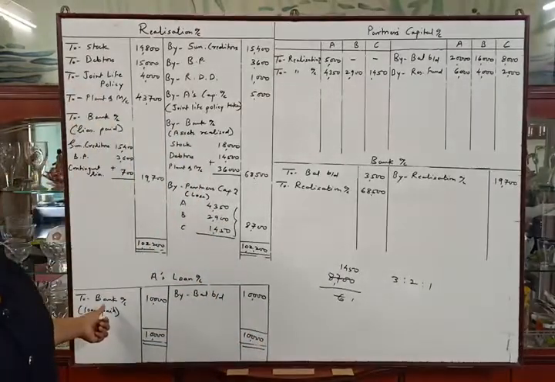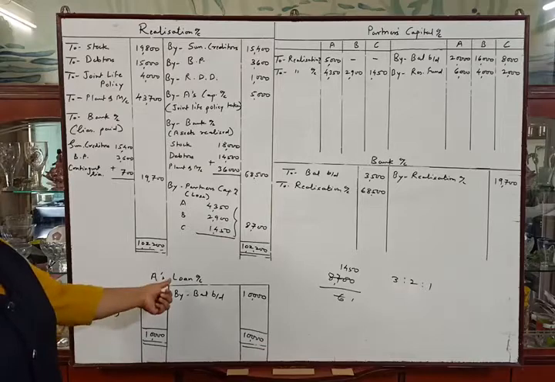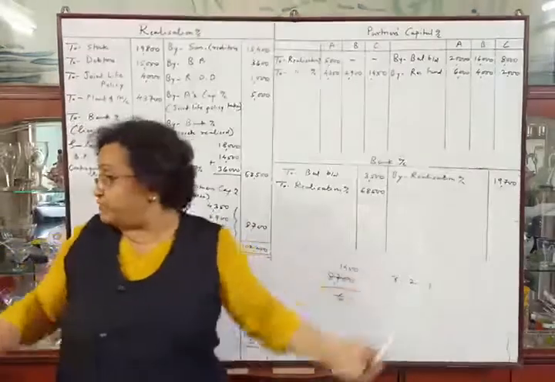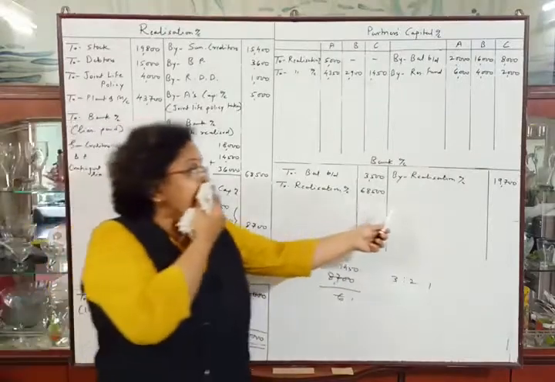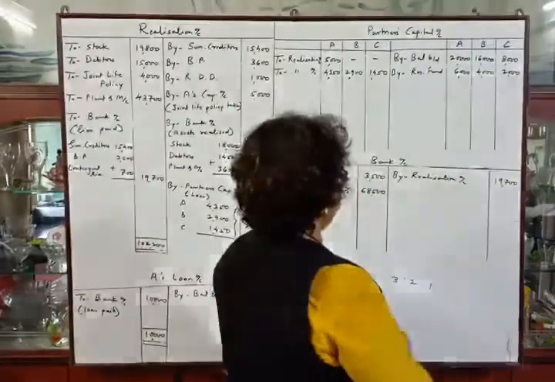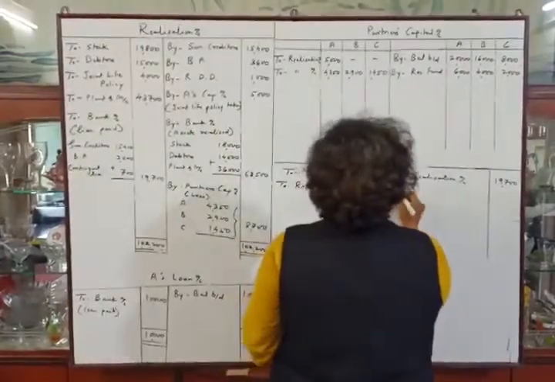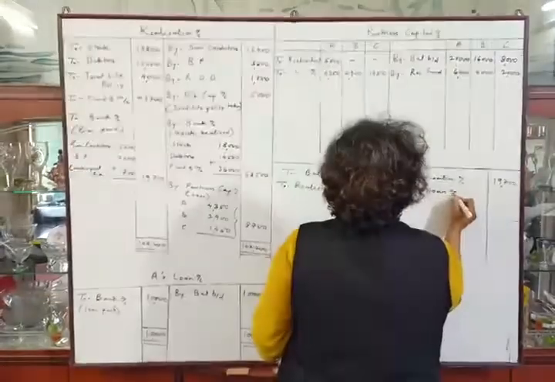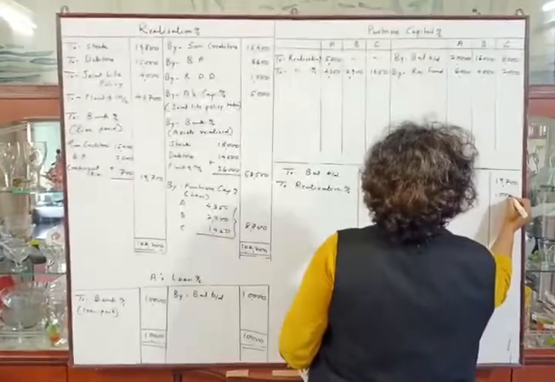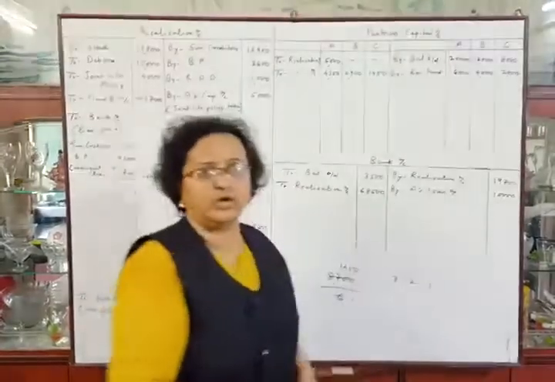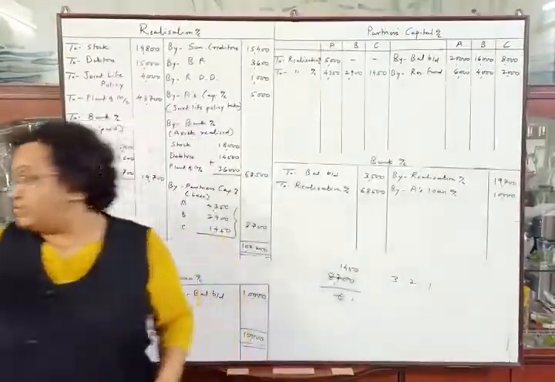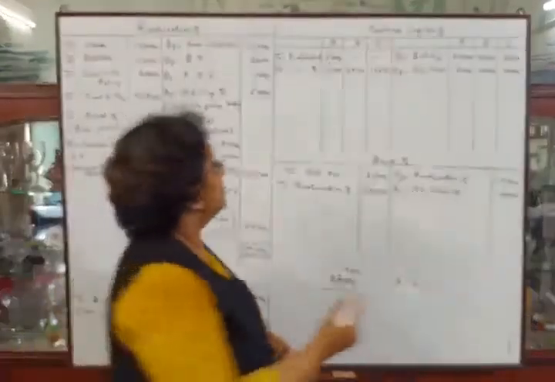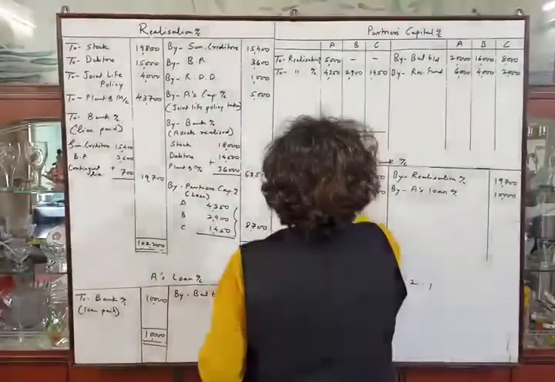Now the second posting of this account. Debit side of A's loan account to bank account means credit side of bank account by A's loan account. So by A's loan account, amount is rupees 10,000. Okay. Now we have to tally partners capital account. So let us tally partners capital account.